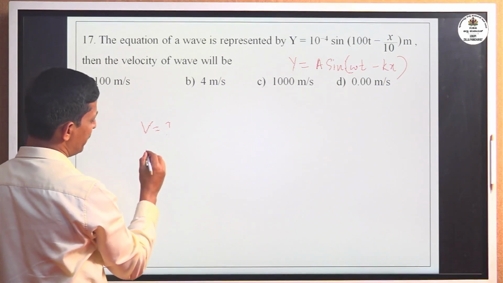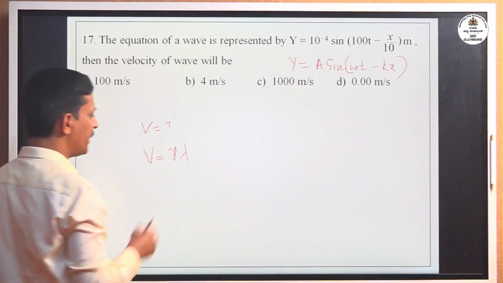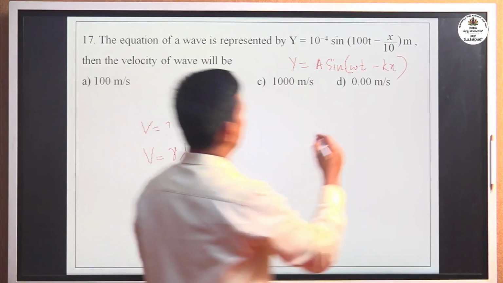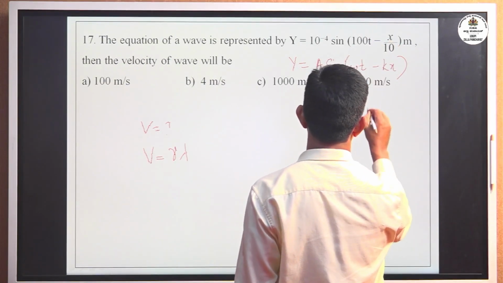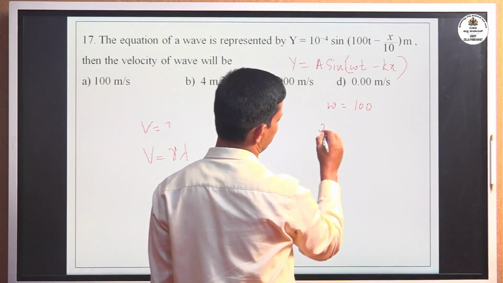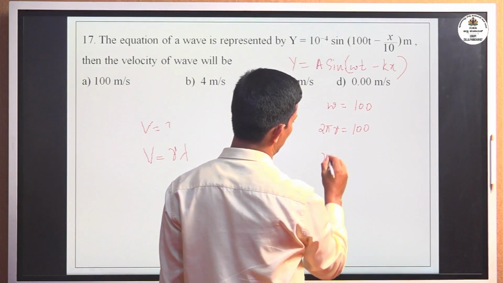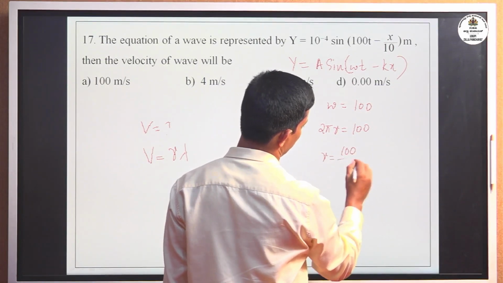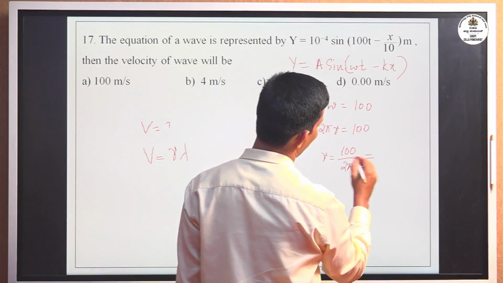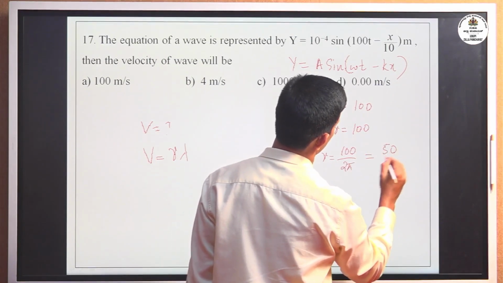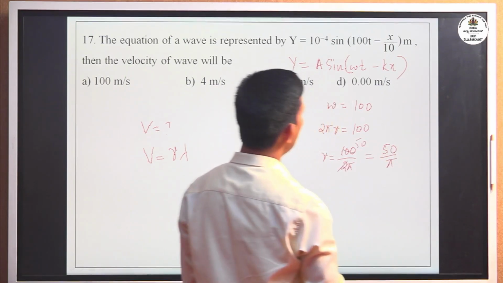The relation between velocity, frequency and wavelength: v equal to nu times lambda. But here, comparing, omega is 100. Angular frequency, in terms of frequency, 2 pi nu equal to 100, or nu equal to 100 divided by 2 pi, that is 50 by pi.